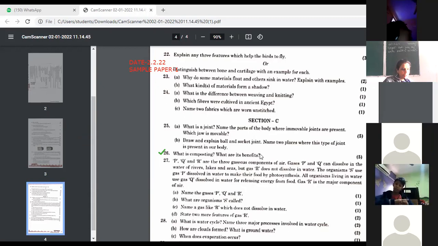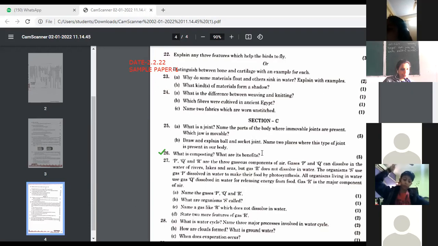See the tick on question number 26. What are its benefits? So one benefit is that it does not cause air pollution and the soil becomes fertile. Kindly write down the answer of this question.